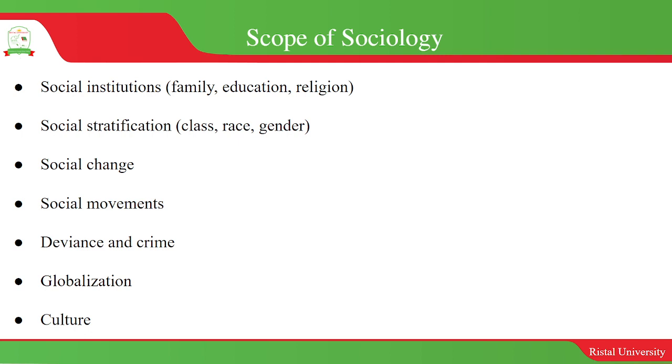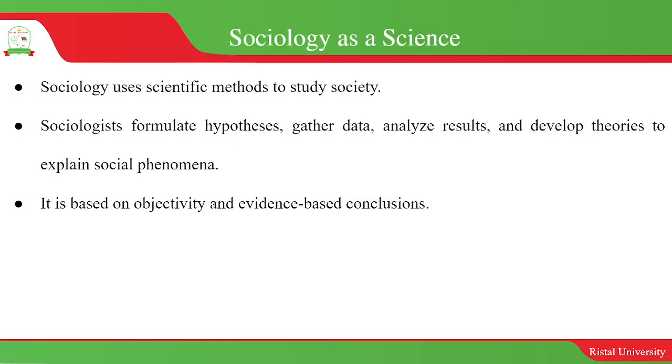We have people who have what we call antisocial behaviors, so we look at the different factors in how people develop this defiant behavior. Why do people commit crimes? What are the social factors that contribute to crime? And then we look at the impact of globalization on societies, and culture. Those are things that we look at in sociology.